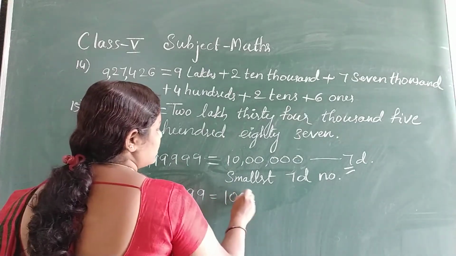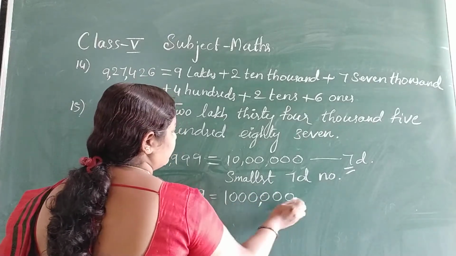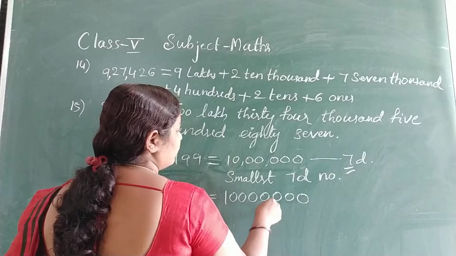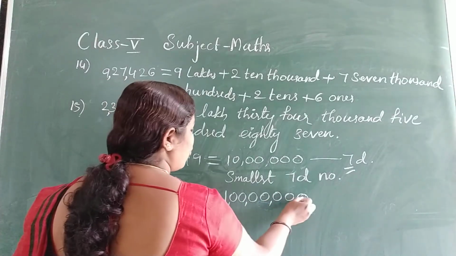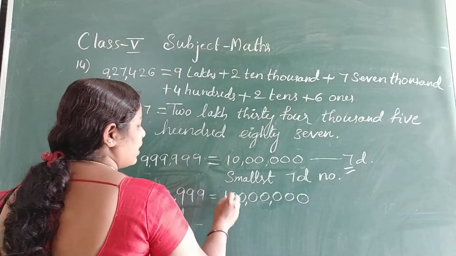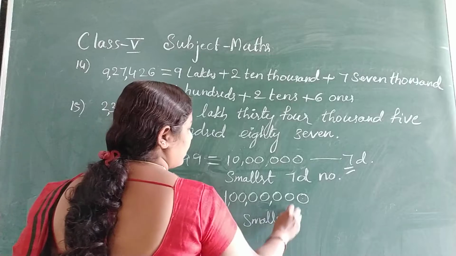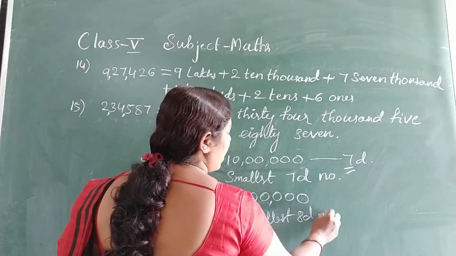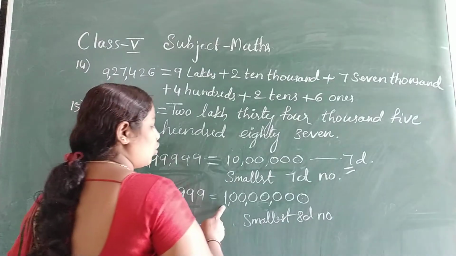You will get 1 crore. Yes. So this has become 8 digits, the smallest 8-digit number. Again one place will increase, that is crore.